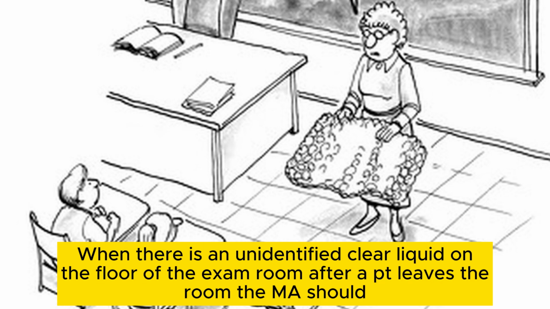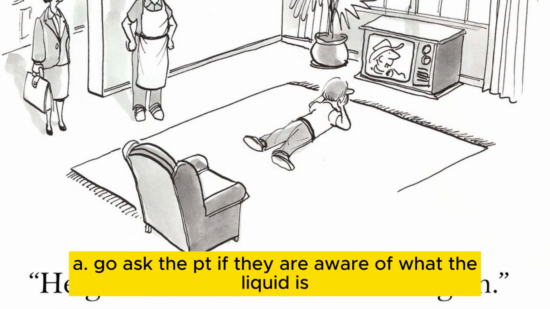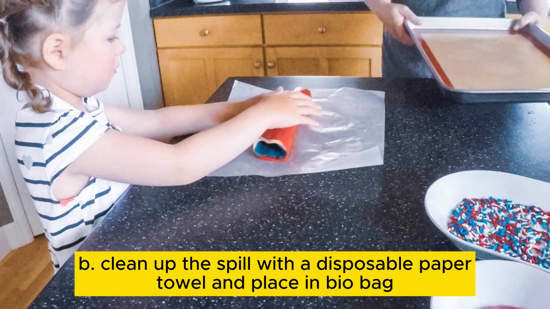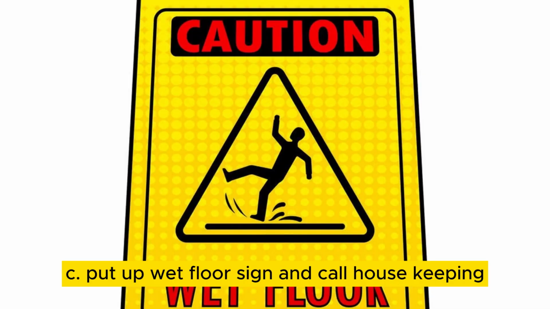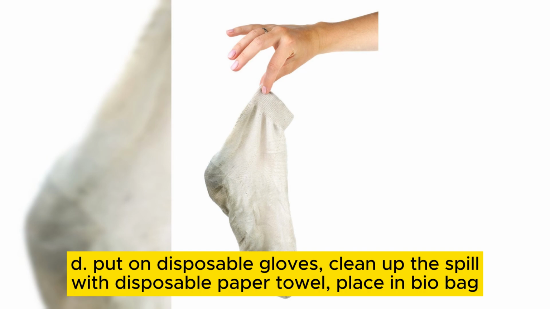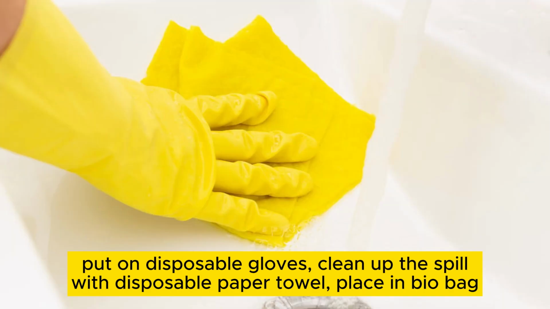When there is an unidentified clear liquid on the floor of the exam room after a PT leaves the room, the MA should: A. Go ask the PT if they are aware of what the liquid is. B. Clean up the spill with a disposable paper towel and place it in a bio bag. C. Put up a wet floor sign and call housekeeping. D. Put on disposable gloves, clean up the spill with a disposable paper towel, and place it in a bio bag.